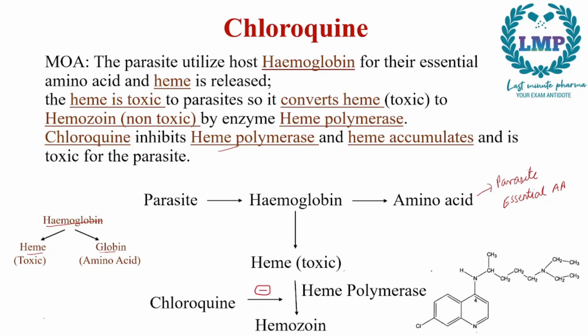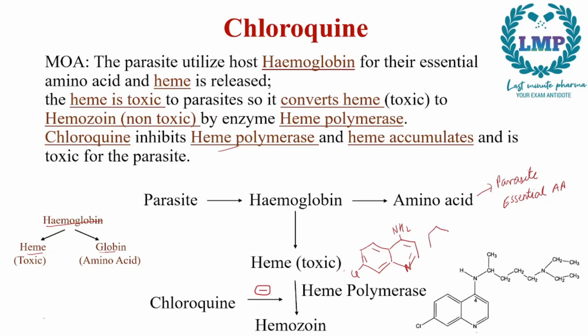Now how do we draw chloroquine? Chloroquine is a 4-amino quinoline ring. How do we draw 4-amino quinoline? We will draw a basic ring of two benzenes attached to each other. Then we have a nitrogen right here, a chlorine right here, and then a hydrocarbon chain. Since it is a 4-amino, in the 4th position we have an amino group, and a chlorine group in the 7th position. Attached to this ring we will have a hydrocarbon chain.